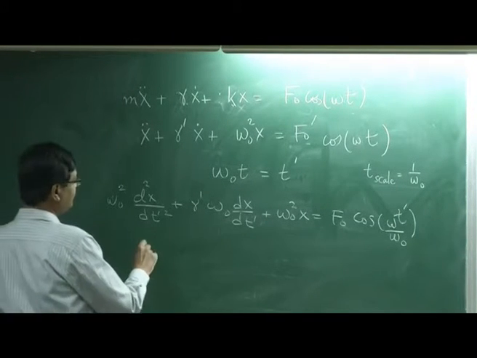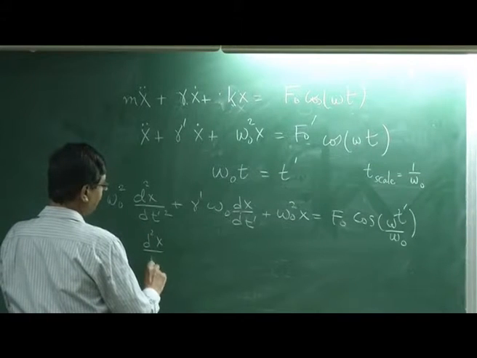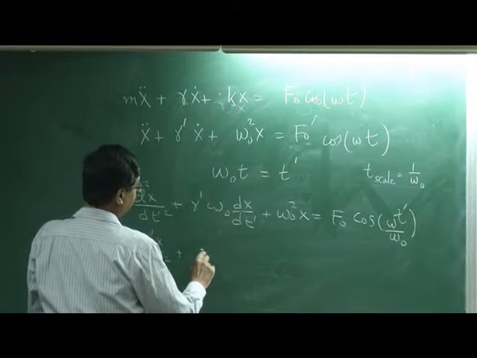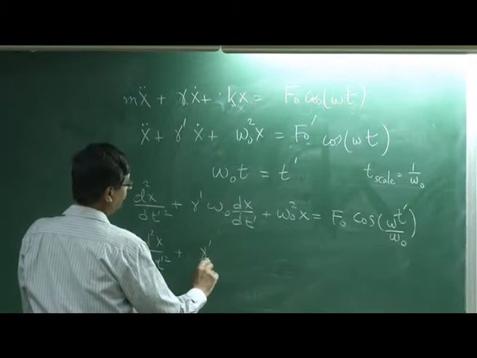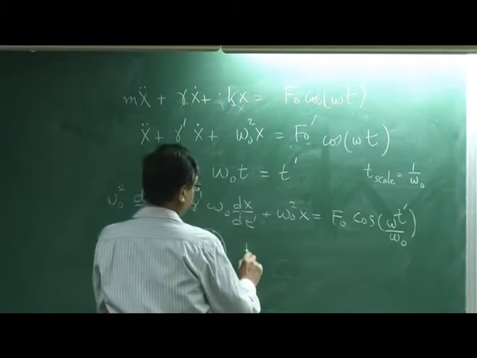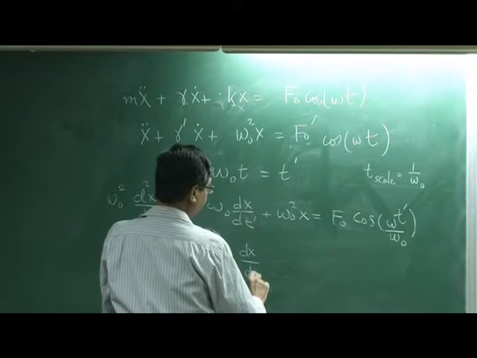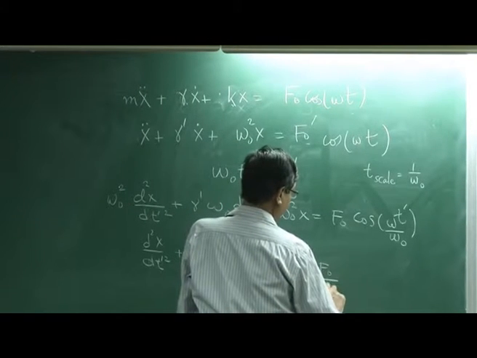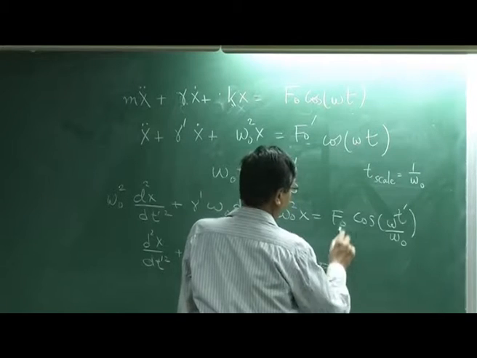So I just divide it, and I get d squared x by dt prime squared, plus gamma prime by omega naught, which is one variable, dx by dt prime, plus x, equals f naught prime.